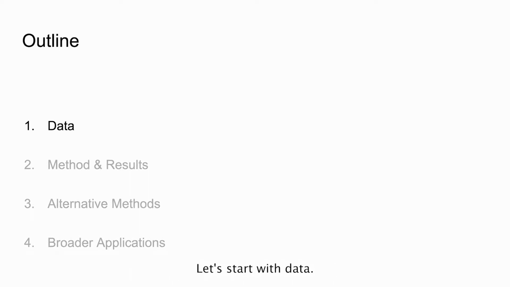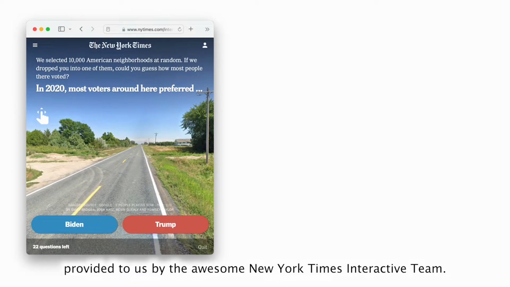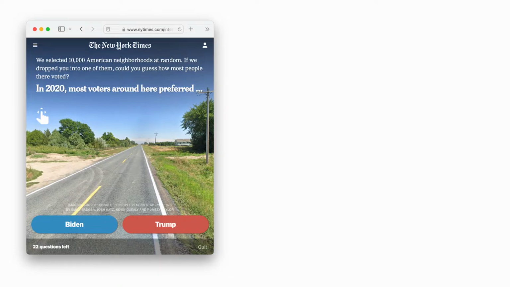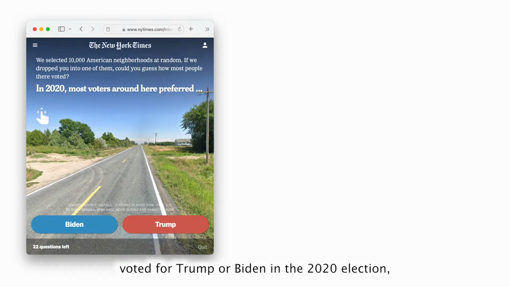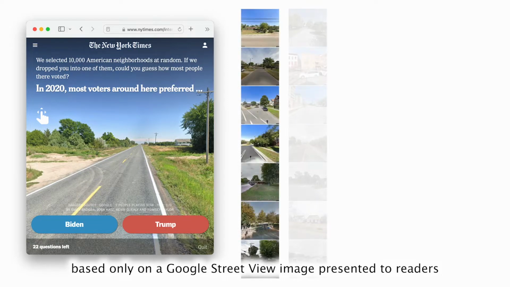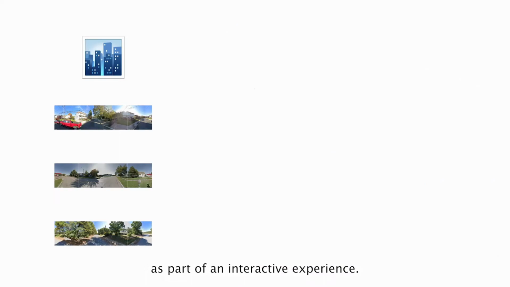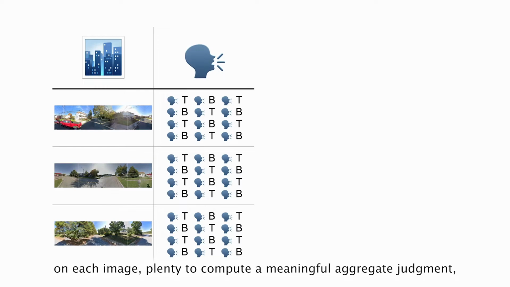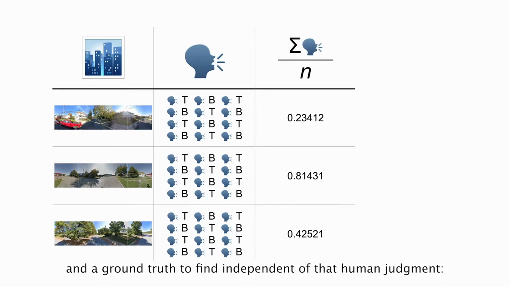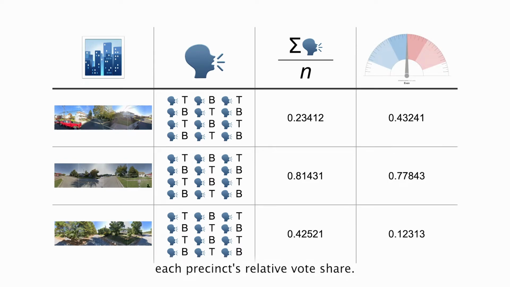Let's start with data. For this work, we relied on a unique dataset provided to us by the awesome New York Times interactive team. 16 million human predictions of whether each of 10,000 neighborhoods voted for Trump or Biden in the 2020 election, based only on a Google Street View image presented to readers as part of an interactive experience. This data is cool because it has more than 1,000 human judgments on each image, plenty to compute a meaningful aggregate judgment, and a ground truth defined independent of that human judgment, each precinct's relative vote share.